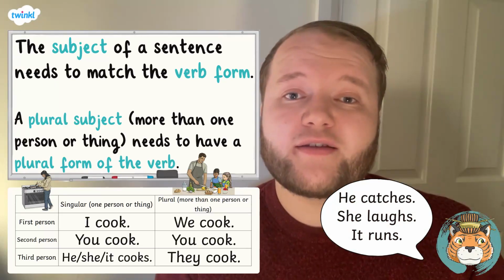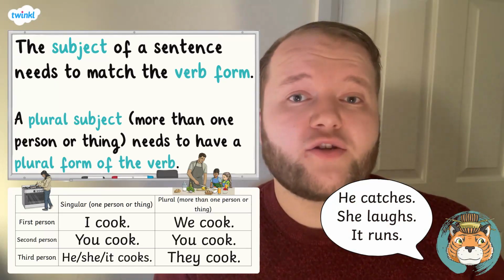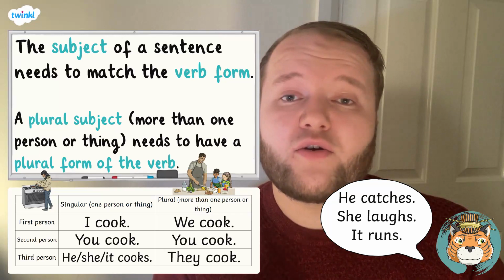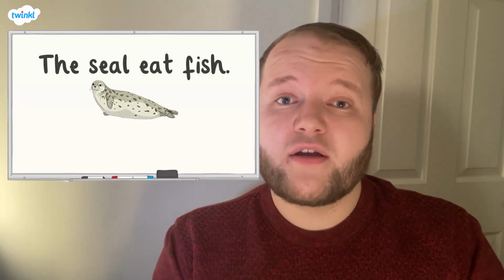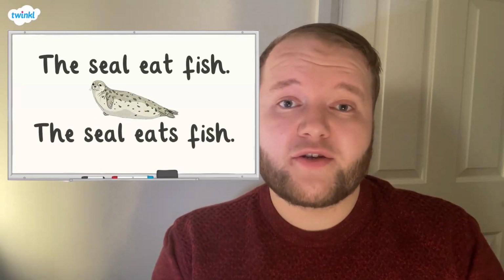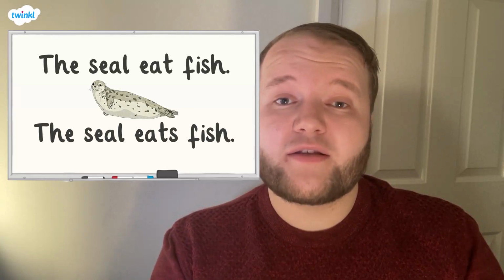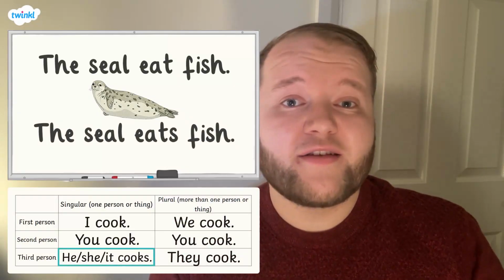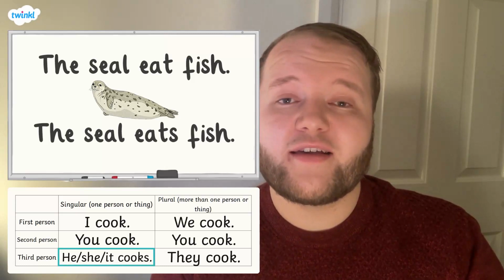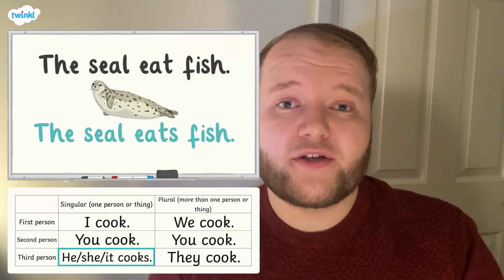To help you make the subject and verb agree, try saying the sentence aloud or to a partner. Which sentence sounds right? The seal eats fish. An s should be added to the verb as the subject is the third person singular. So the correct answer is the seal eats fish.